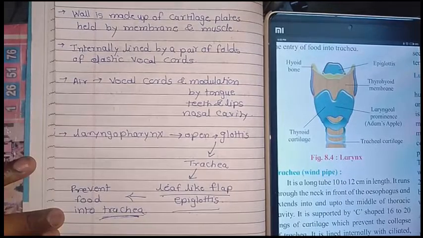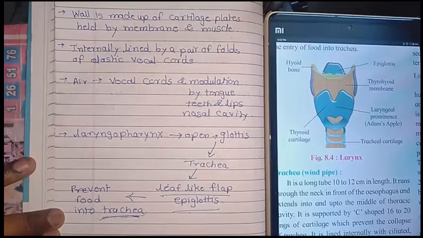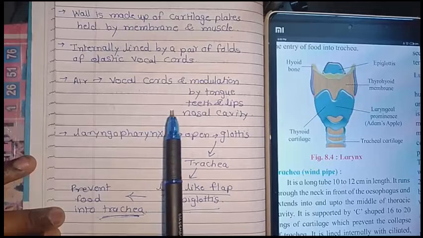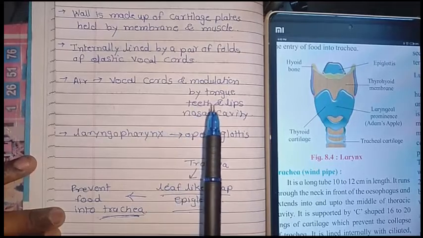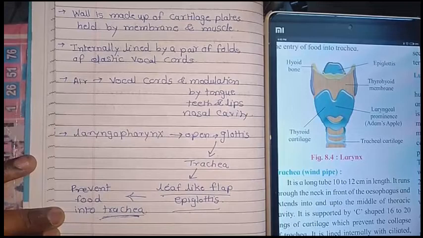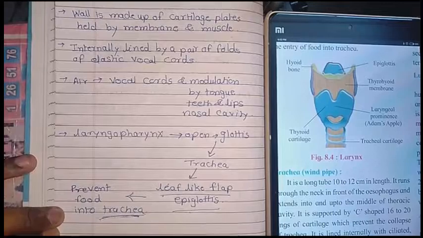Very important: the larynx is the voice box. It is a hollow structure made up of cartilage plates. It has vocal cords inside it, and it helps in voice formation by modulation with the help of the tongue, teeth, lips and nasal cavity. It is guarded by a flap-like structure known as the epiglottis. So this is all about the larynx.